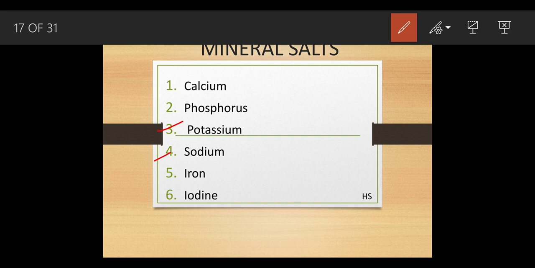But when there is a deficiency of the potassium, nerve impulses are not going to transmit the message. You won't feel any of the things. If I am going to pinch you also, you won't be able to recognize that someone is pinching, because the impulses are not going to transmit those messages. So this sodium and potassium both, deficiency part is the same.